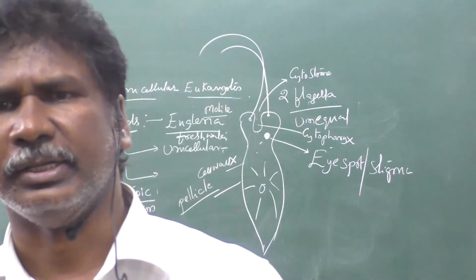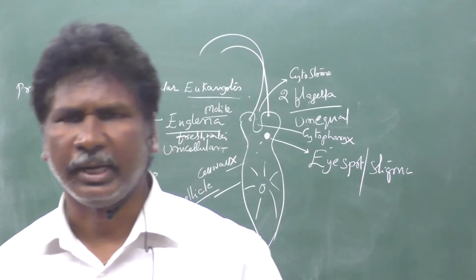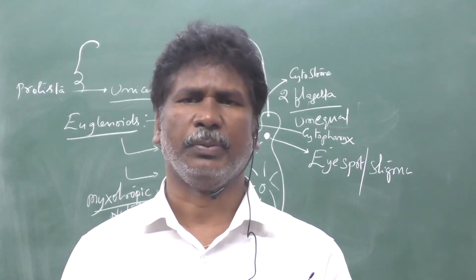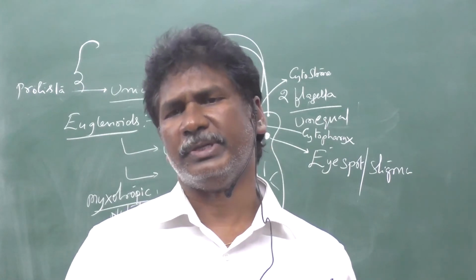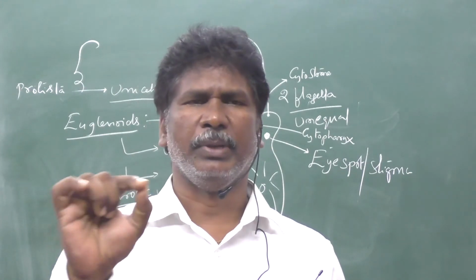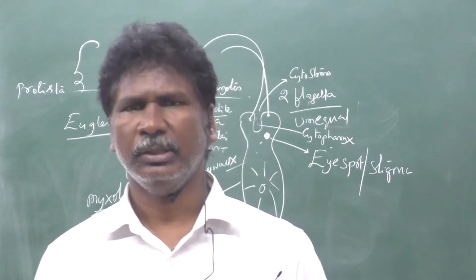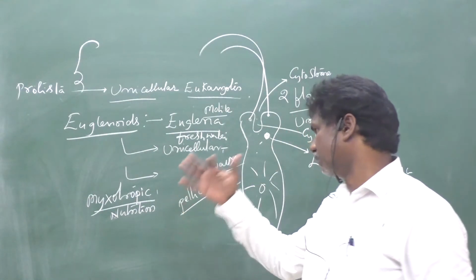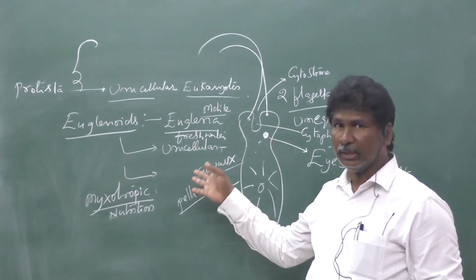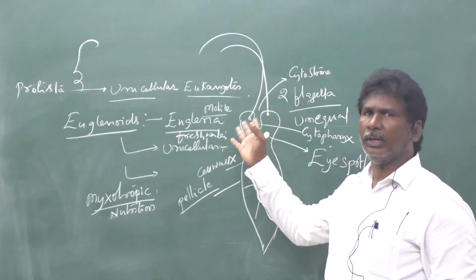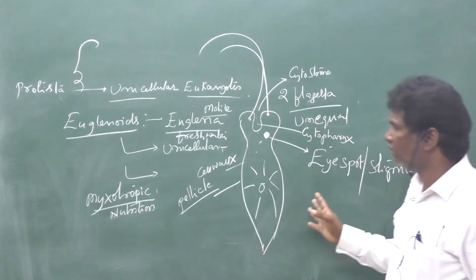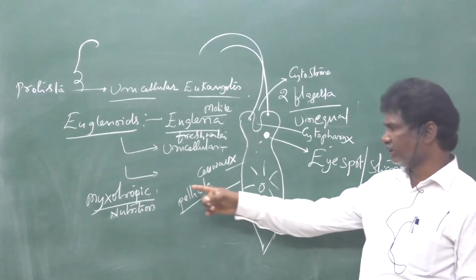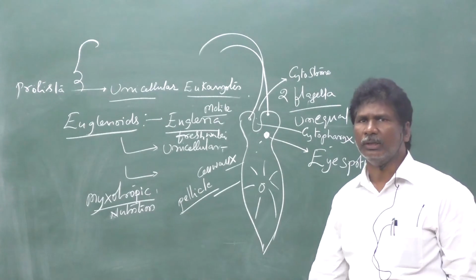If sunlight is available, they act as autotrophs; they can prepare their own food. If sunlight is not available, they can capture small insect larvae and act as heterotrophs. So that is said to be mixotrophic nutrition.